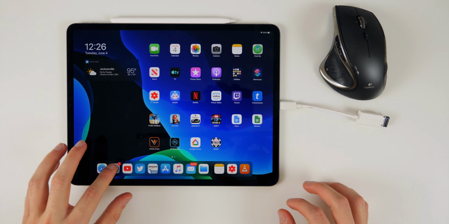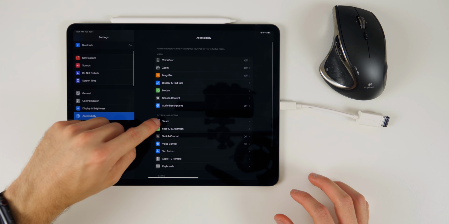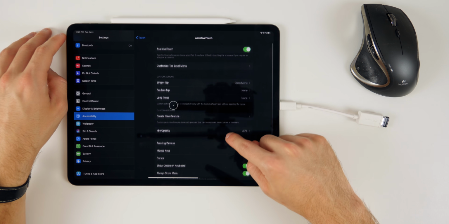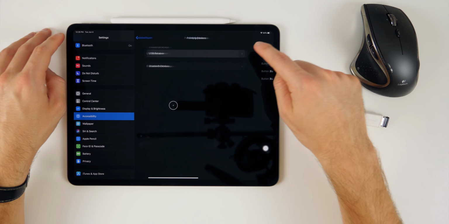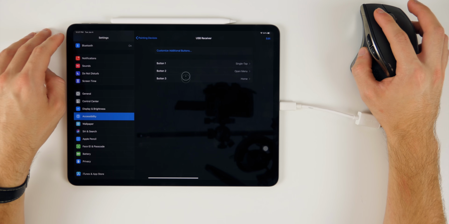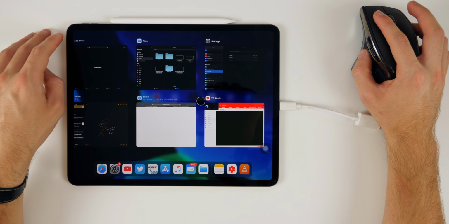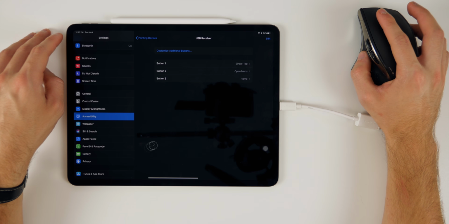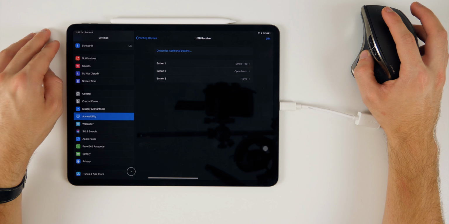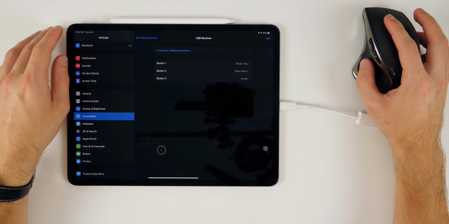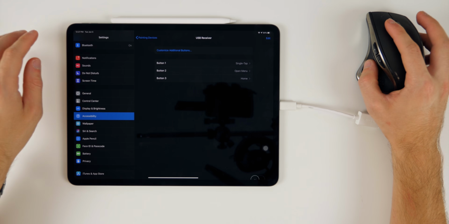And once we plug that in, if we go into Settings, Accessibility, Touch, AssistiveTouch, go ahead and toggle on AssistiveTouch, and then go down to Pointing Devices, and you will see USB receiver right there. And you can see I am moving around on my screen with the mouse right now. I can even do the gestures with my mouse, as you can see right there. So it's pretty cool. And again, you can do this via USB as well. I just don't have a USB mouse around me right now that works with this. But you can see you can also do it via a mouse like this right here.